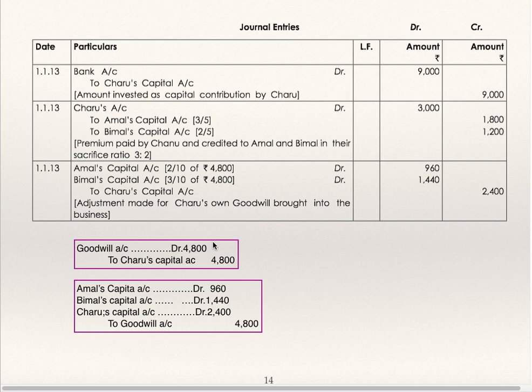Now goodwill debit 4,800, credit 4,800, this cancels off. A's capital debit 960, B's capital debit 1,440 to C's capital 4,800 minus 2,400 is 2,400. This way you can pass the two entries or you can show this one entry. This is nothing but the net effect of these two entries.